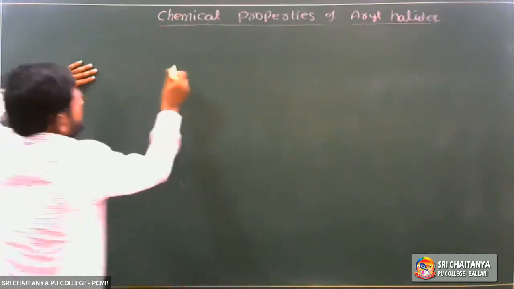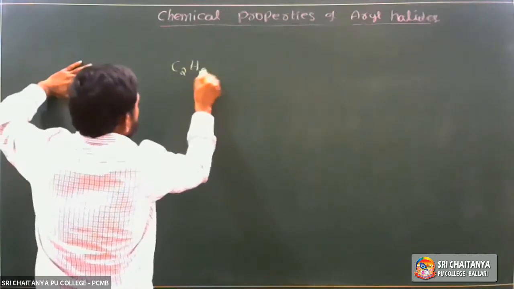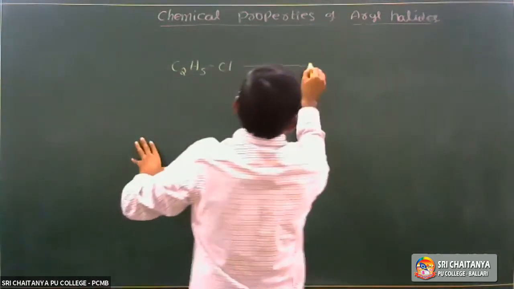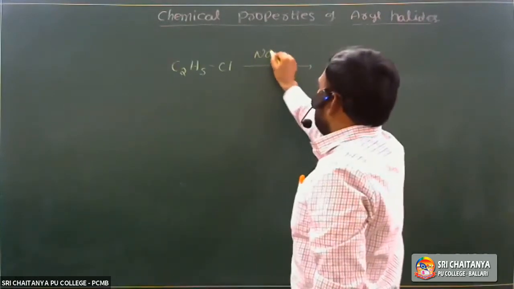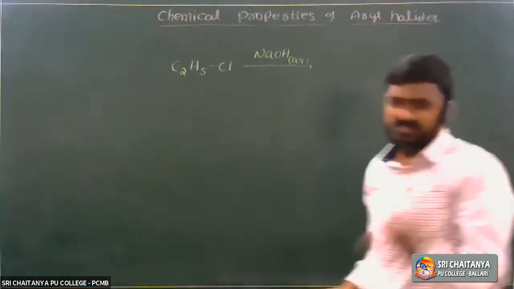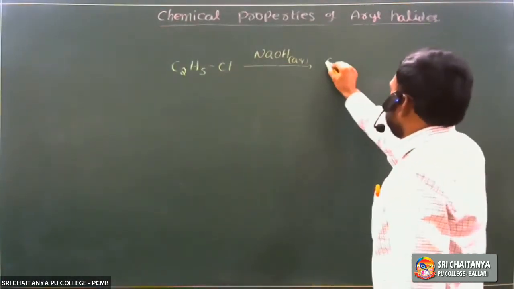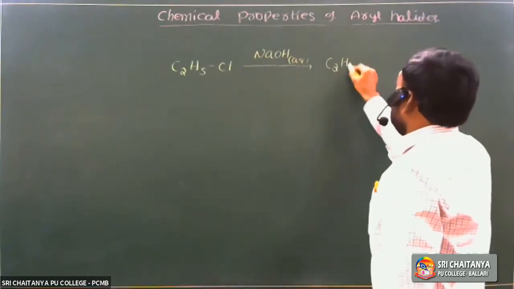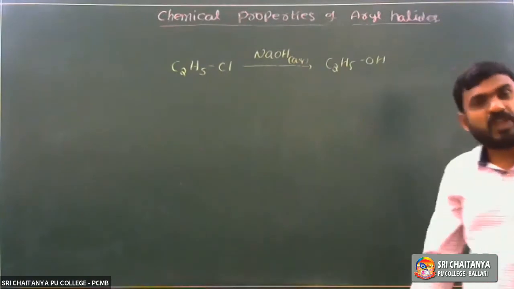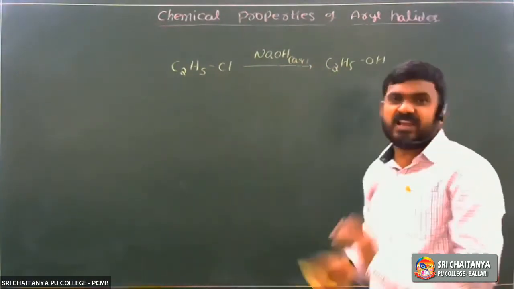Take ethyl chloride, C2H5Cl. When it is treated with aqueous NaOH or KOH, Cl is replaced by OH, so it gives ethyl alcohol, C2H5OH. This is because the reactivity is more for ethyl chloride, meaning alkyl halides.